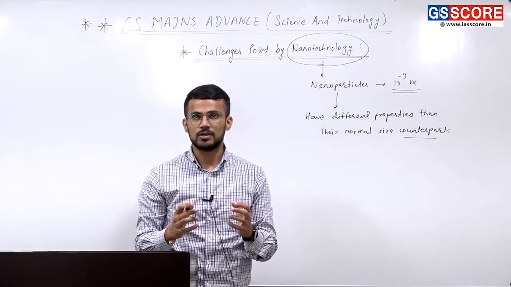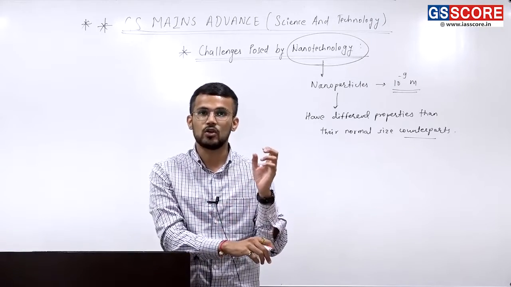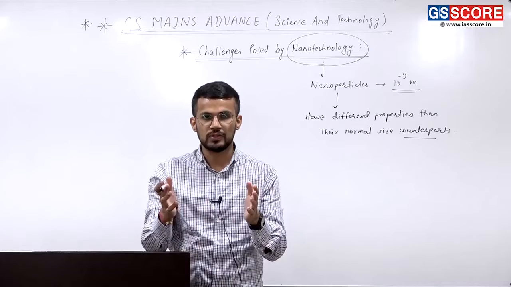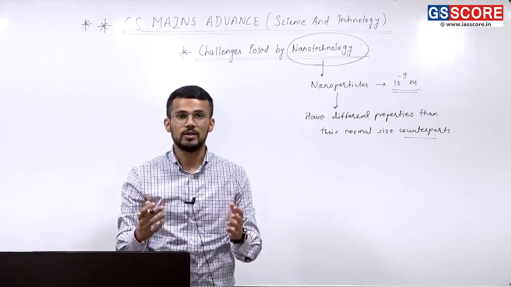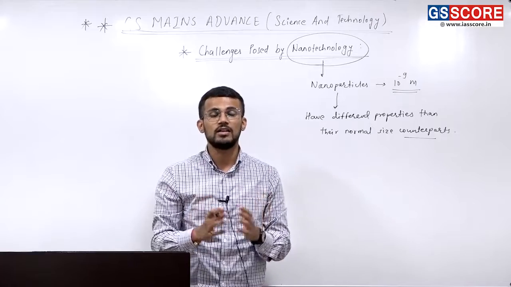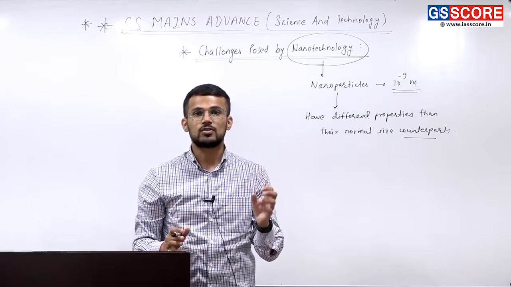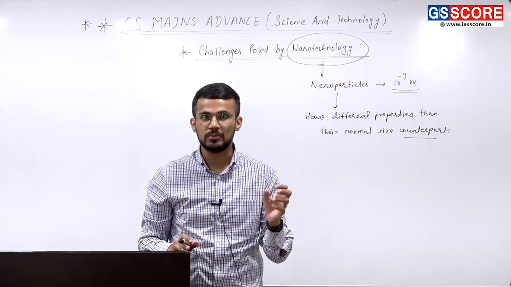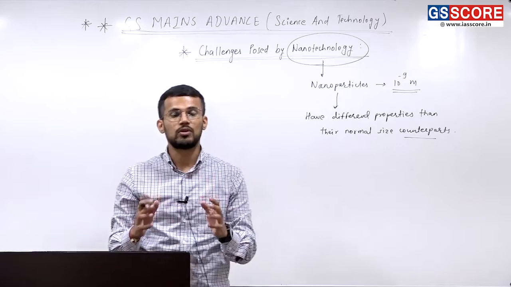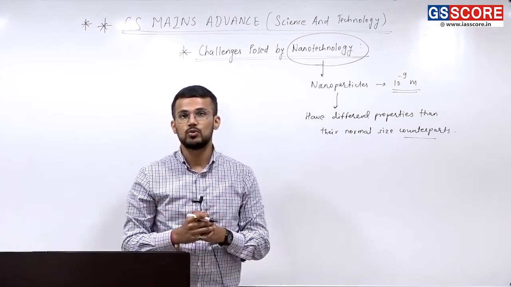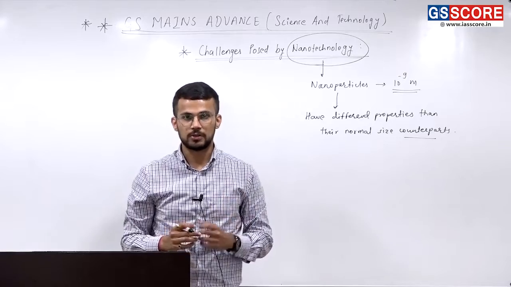Similarly, copper is not transparent at normal size. When we try to see through copper, we won't be able to see, because it is not transparent at its normal size. But nanoparticles of copper become extremely transparent. And that is one of the important properties that we are able to see in the nanoparticles of copper.